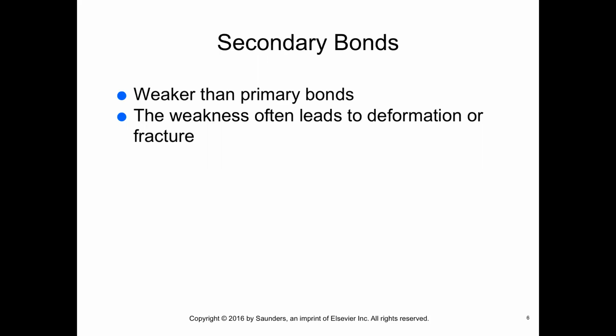Secondary bonds are weaker than primary bonds. The weakness often leads to deformation or fracture. No sharing or transfer of electrons occurs with these kinds of bonds.